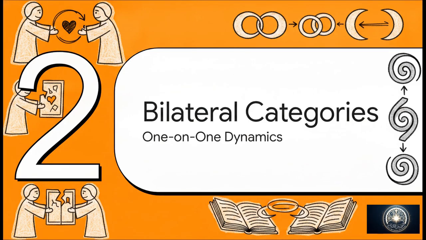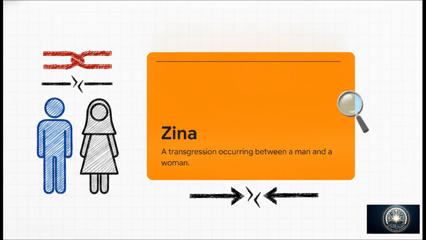Moving right along to Section 2, bilateral categories defined. These are the one-on-one dynamics. The first term we hit is zina. This specifically defines a transgression occurring between a man and a woman. Within this taxonomic framework, you can think of this as the baseline term for a bilateral heterosexual dynamic.